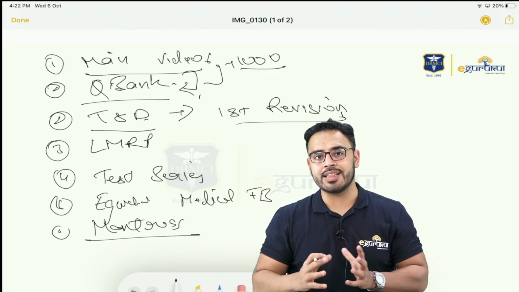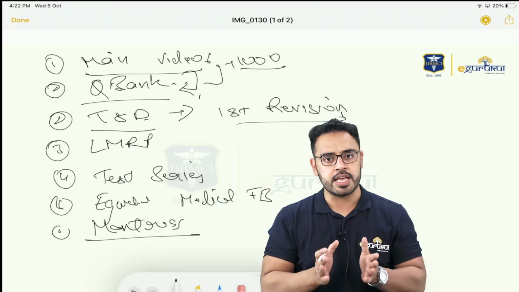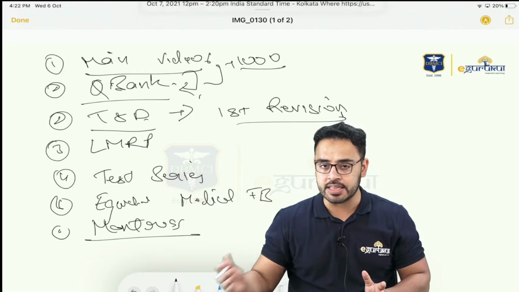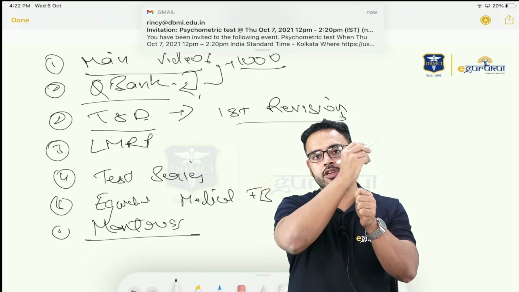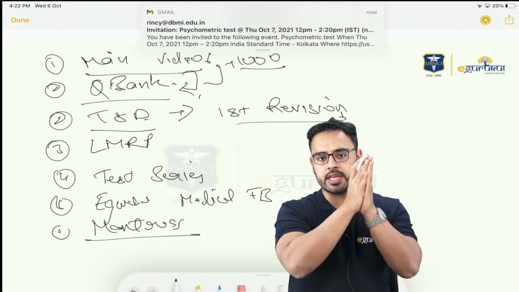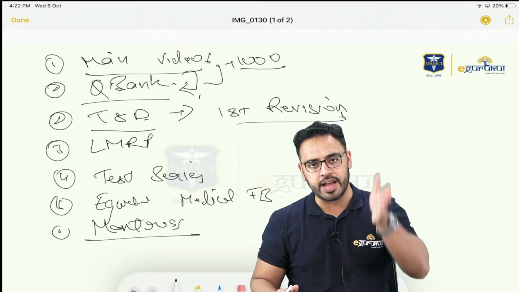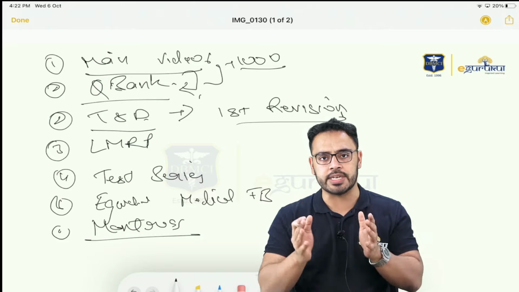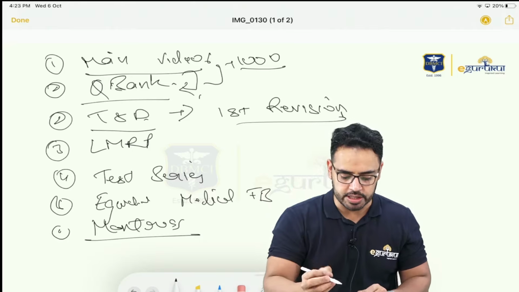Some people do what? They make a 20th copy. You can also do that, but what we advise is use your basic notes and add these points into those notes. So that at the end of the day, it is your main videos plus your revision videos in one notebook. After that, you take one full day, revise your notebook, and now that subject with first revision is done in your head. That is what it is supposed to be.